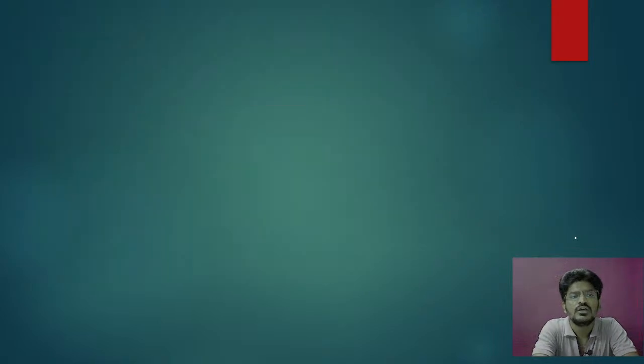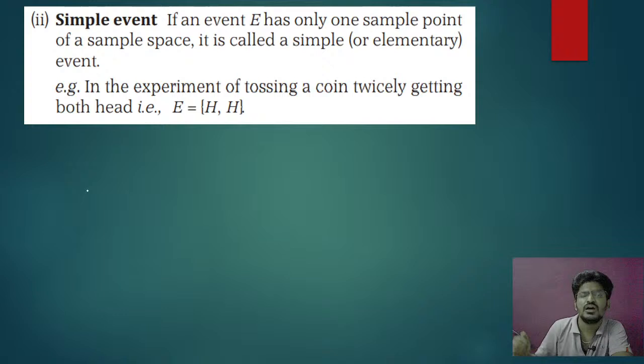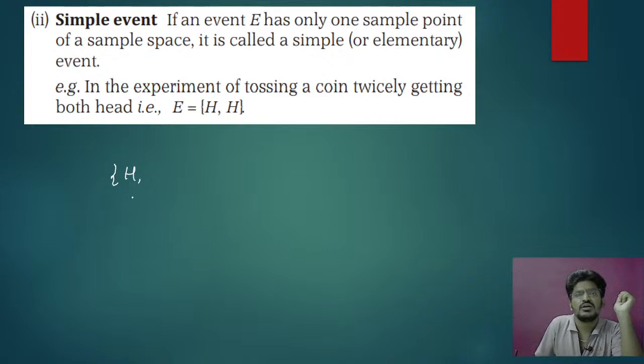Next one is simple event. Simple event means only one sample point will occur once. That means one sample point is going to be possible. Clear? For example, if I throw a coin once, you are going to get head, and if you throw 2 times, you are going to get head for 2 times. Are you getting my point?